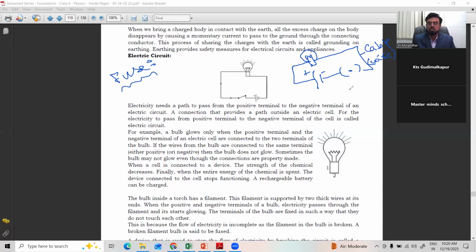Nowadays every house uses so many switches. If you look at home, when you open the fuse box, maybe around 5, 6 or 10 fuses are there. What we are doing nowadays smartly is connecting every room to one fuse. The kitchen has one fuse, the bedroom one fuse, the second bedroom another fuse, the hall one fuse.